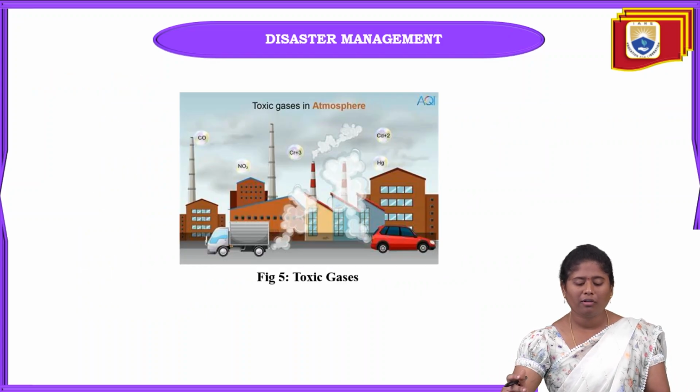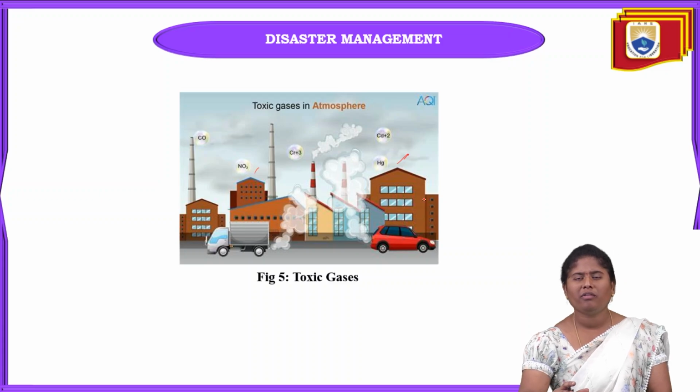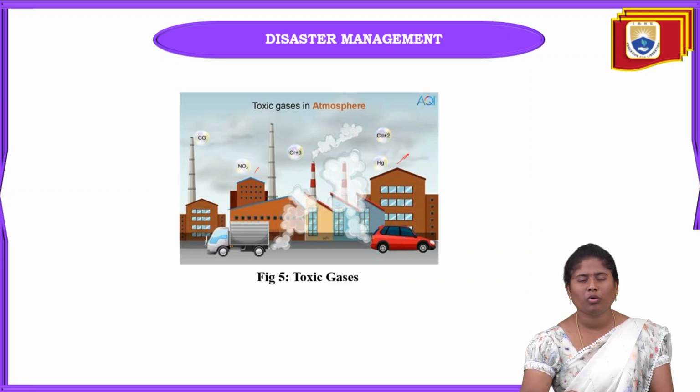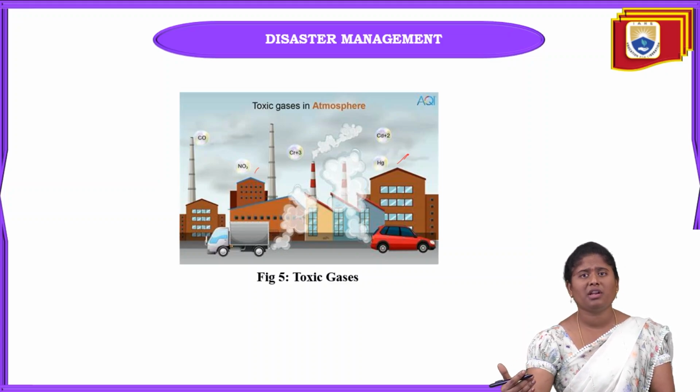These are the toxic gases here. We can see helium, nitrogen, carbon dioxide. These are the various types of gases we may face in the atmosphere sometimes. Why? Because carbon dioxide is always present in our atmosphere. It comes from industries and factories, and also from trees, which release carbon dioxide at night time. From the trees we are also getting carbon dioxide.